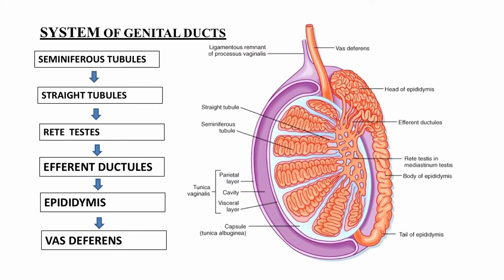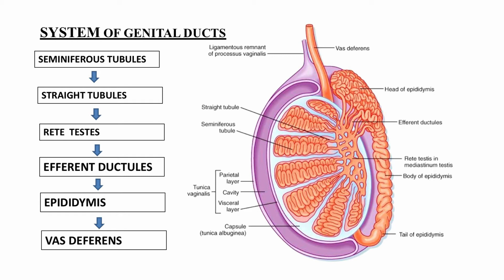Now coming to the ductal system of the testis. The sperm produced in your seminiferous tubule has to be transferred so that it can go via the urethral lining in order to copulate in case of female. It has to go inside the vaginal tract, so there is a transport system. This transport system is called the genital duct system. It comprises your seminiferous tubules, which will lead into the straight tubules, as you can see in the diagram I have drawn on the board also. Each of these seminiferous tubules will lead into straight tubules.